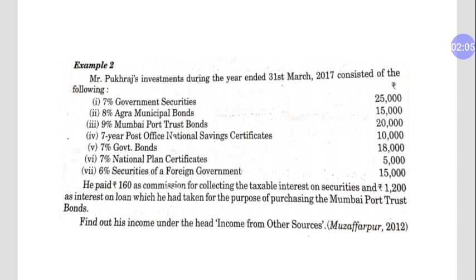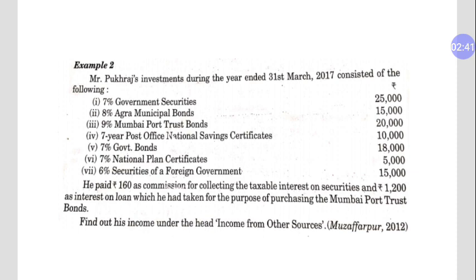Before solving this question, we should discuss some points. You will have to calculate the percentage which stands in front of the security on the security amount. For example, the first one, 7% government security, is 25,000. So you will have to take 7% of 25,000. Same with the second, same with the third. The third one is important.